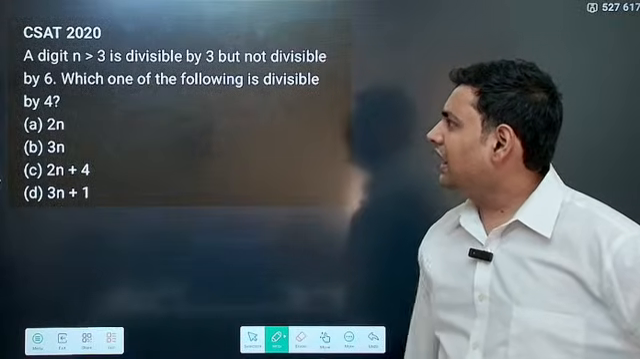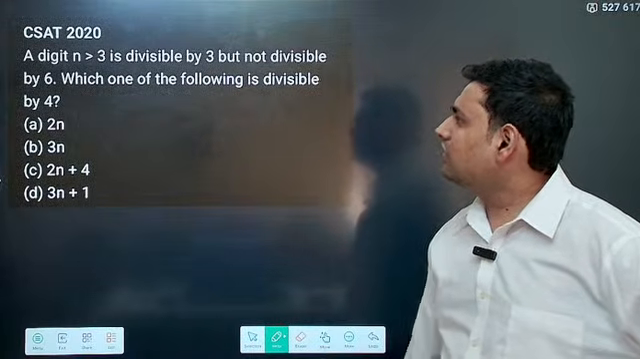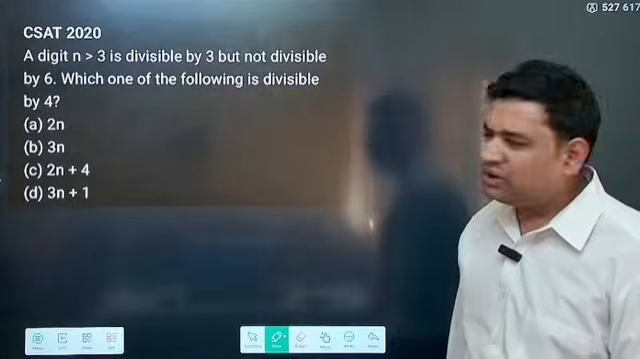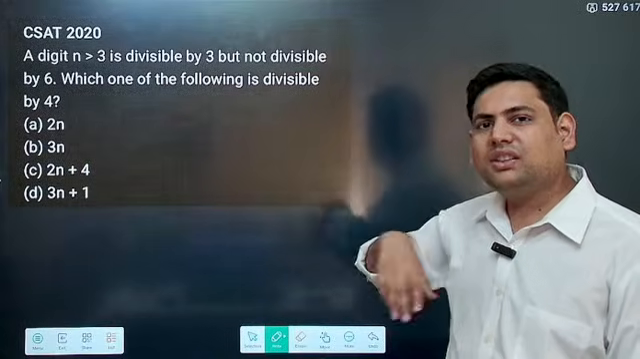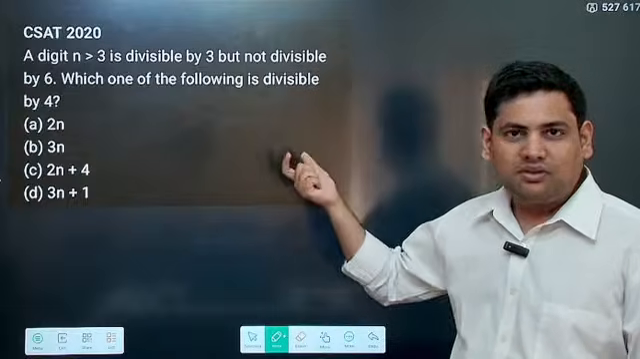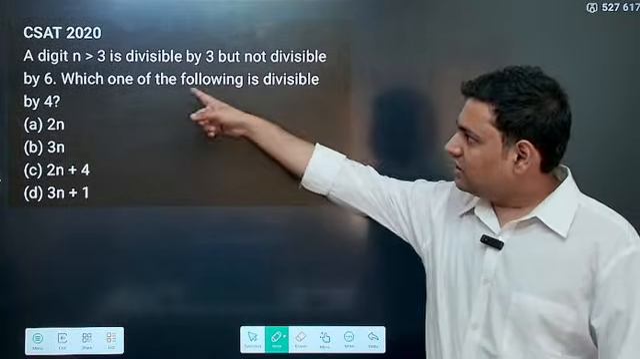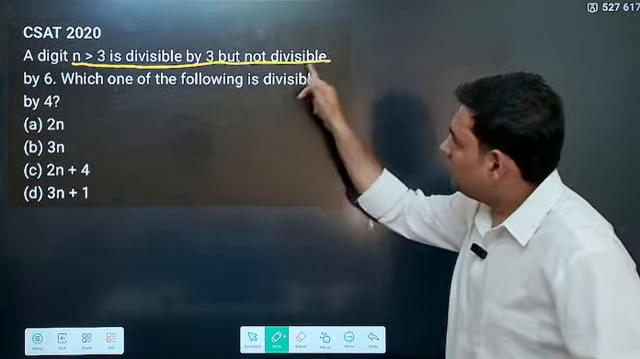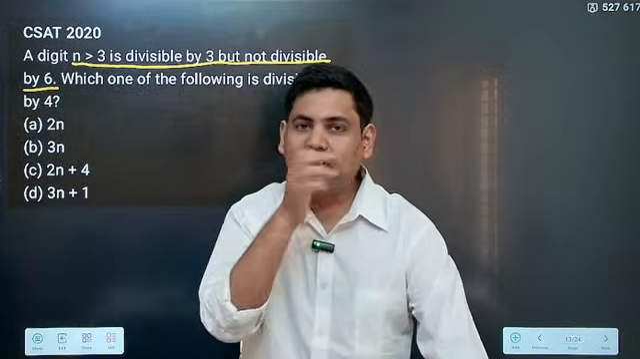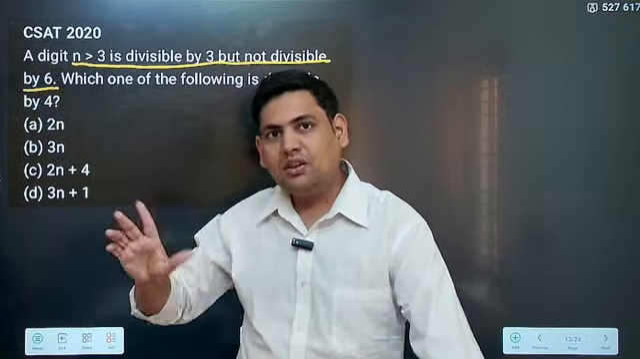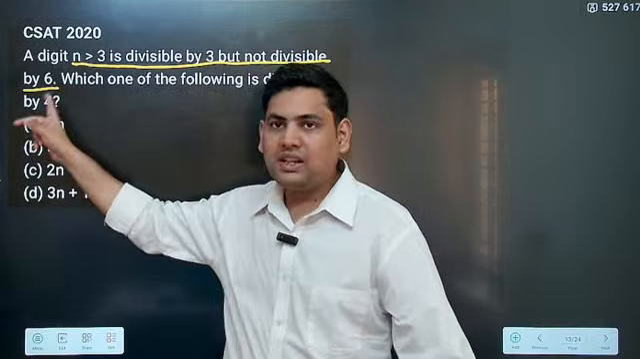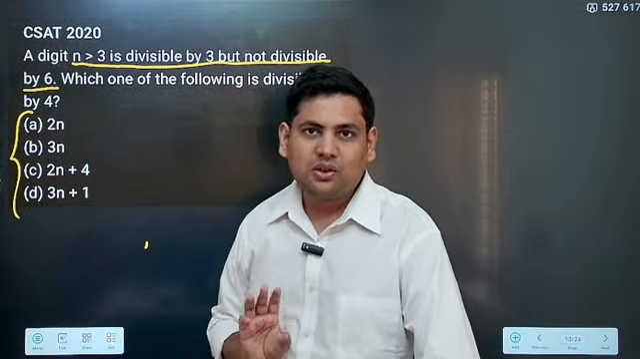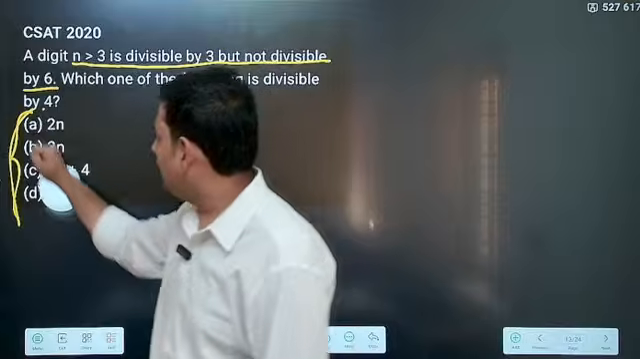Then, a digit n greater than 3 is divisible by 3 but not divisible by 6. Which of the following is divisible by 4? You don't need to do all these questions using the traditional method of just assuming the number to be n and all that. You read the first statement, a digit n greater than 3 is divisible by 3 but not divisible by 6. This is the given statement. Now just think of any number that satisfies this property, then it must be followed in whatever is asked in the question as well, because this is the only given part in the question.